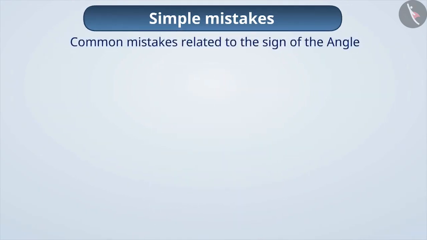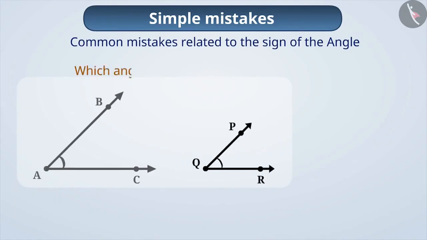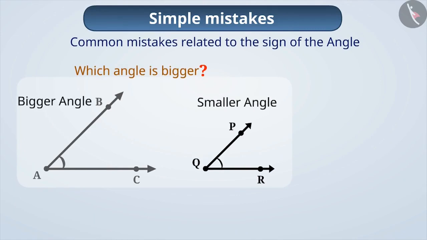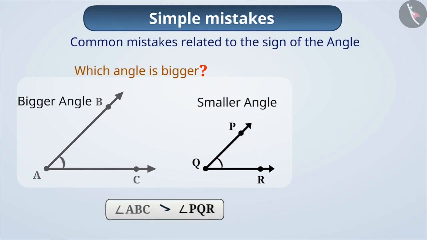If children are asked which angle is bigger in the given figures, then they find out which angle is bigger and which is smaller based on the length of the rays. Like here, they think that angle ABC is greater than angle PQR. The reason for this mistake is that they do not understand the concept of angle correctly.